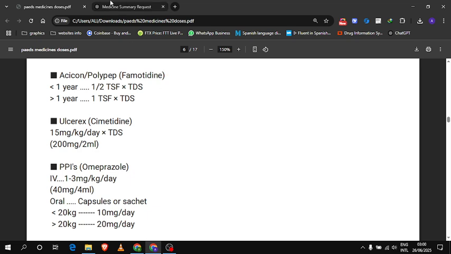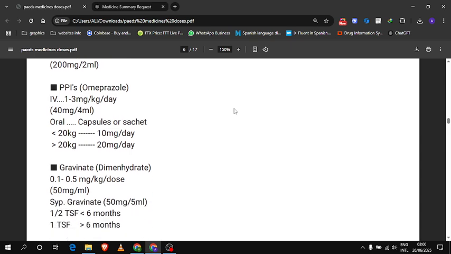The next drug is Ulcerex, cimetidine, which is again the same thing, and the dose is 15 mg per kg per day, and the formulation is 200 mg per 2 ml. Next is omeprazole, a PPI, very commonly used now even in children. The dose is 1 to 3 mg per kg per day, and the injection formulation is 40 mg per 4 ml. The capsule dose is 10 mg for less than 20 kg weight, and for more than 20 kg weight it is 20 mg.